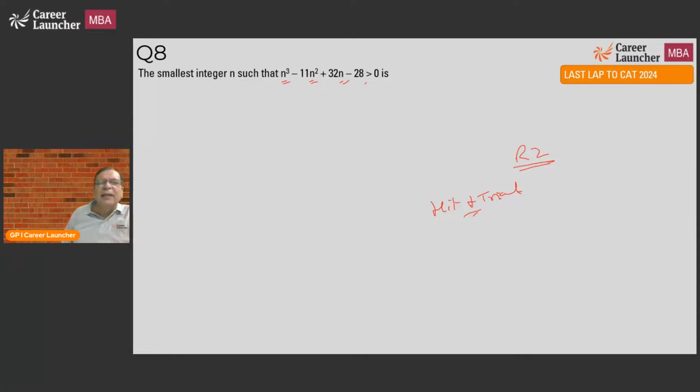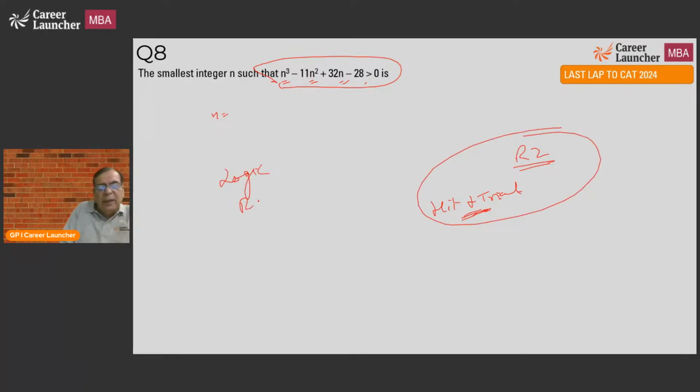And since I have the calculator, if required, I'll use it, though I don't think it will be required. I'll do some hit and trial and try to get the answer. So this is time consuming, I'll do it in round 2. However, if you understand the logic behind this question, then it is a round 1 question. So round 2, it is a hit and trial. If you understand the logic of the question, then it is round 1. I don't understand, so for me it is round 2.